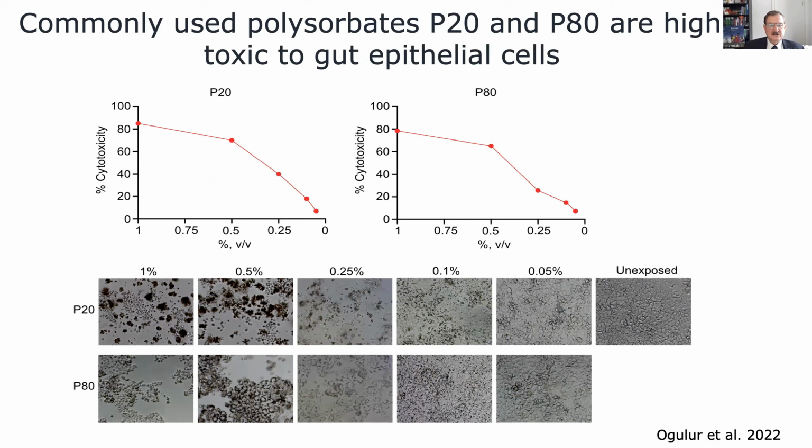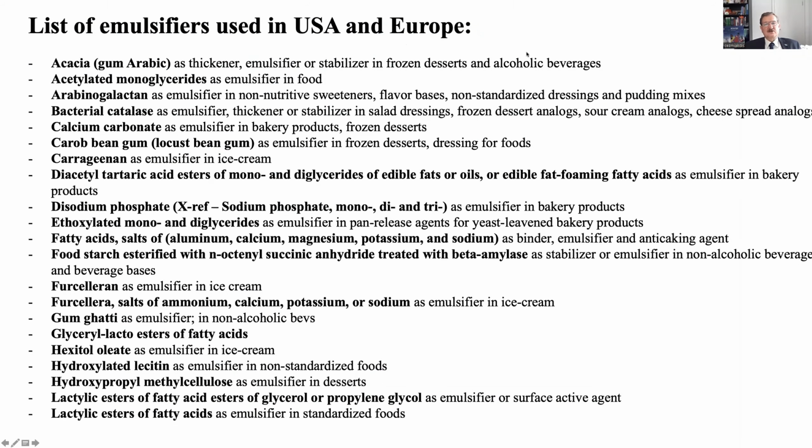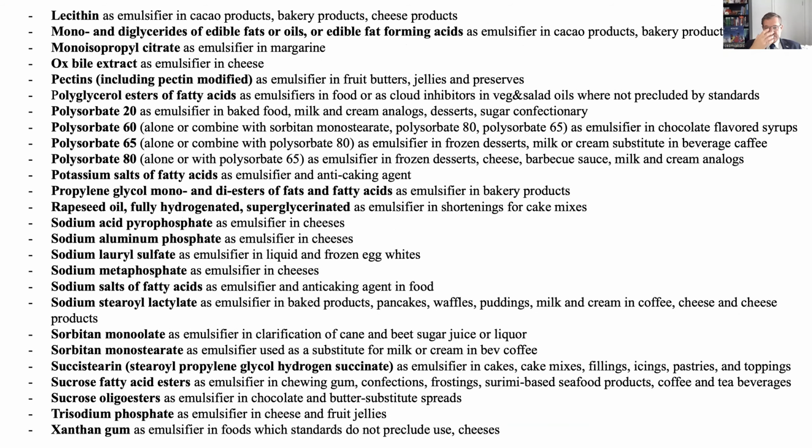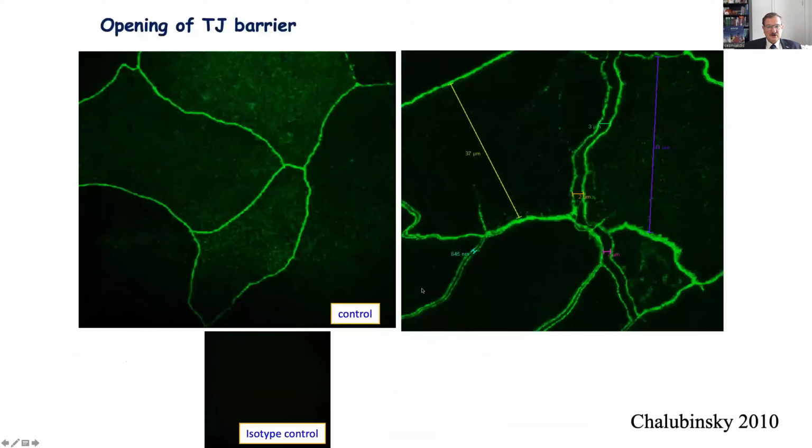And in Switzerland, you cannot use polysorbate in ice creams, but you can import ice creams from Denmark or from the United States and sell them in Switzerland, which contain 1% polysorbate. So here's a big, long list of emulsifiers. We can see that there are many of them, and you can read the labels of the packages. You can see that there's a long list of emulsifiers, and currently we are working on all of them.